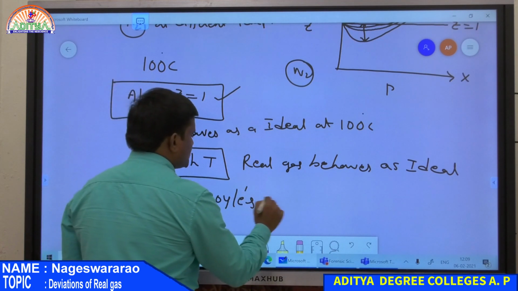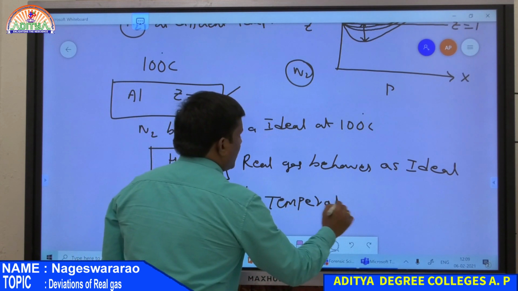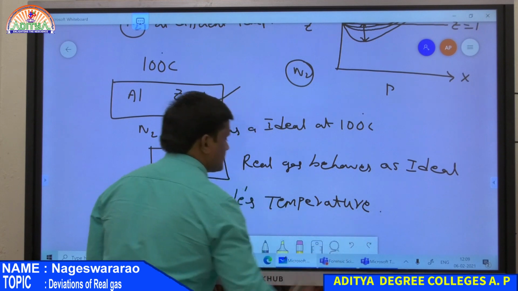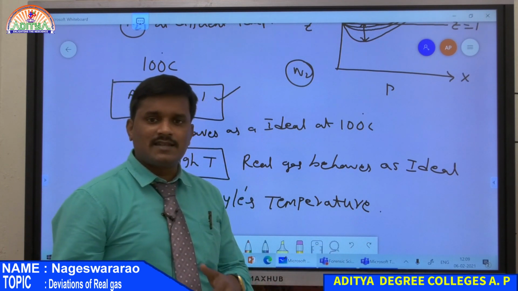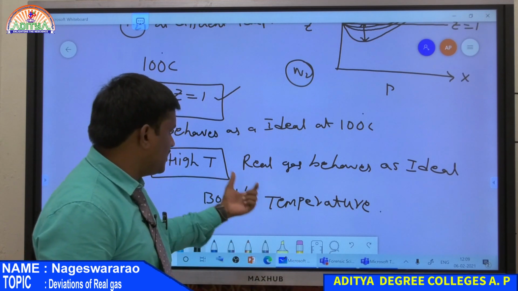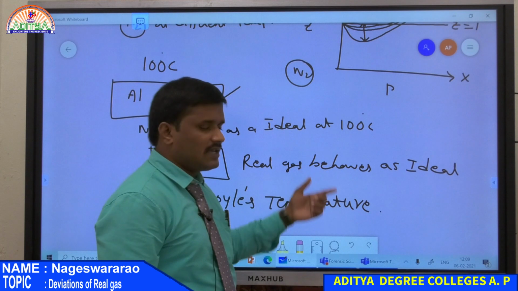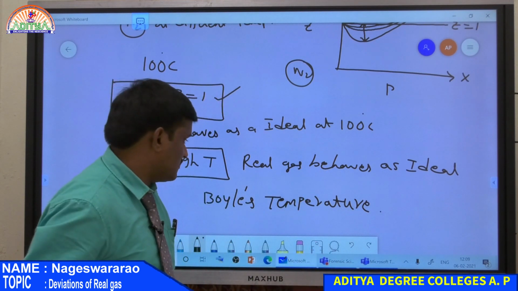Therefore the Boyle temperature of nitrogen gas is 100 degrees. It means at 100 degrees centigrade the real gas nitrogen behaves as ideal. So the temperature at which a real gas behaves as ideal is nothing but Boyle's temperature.